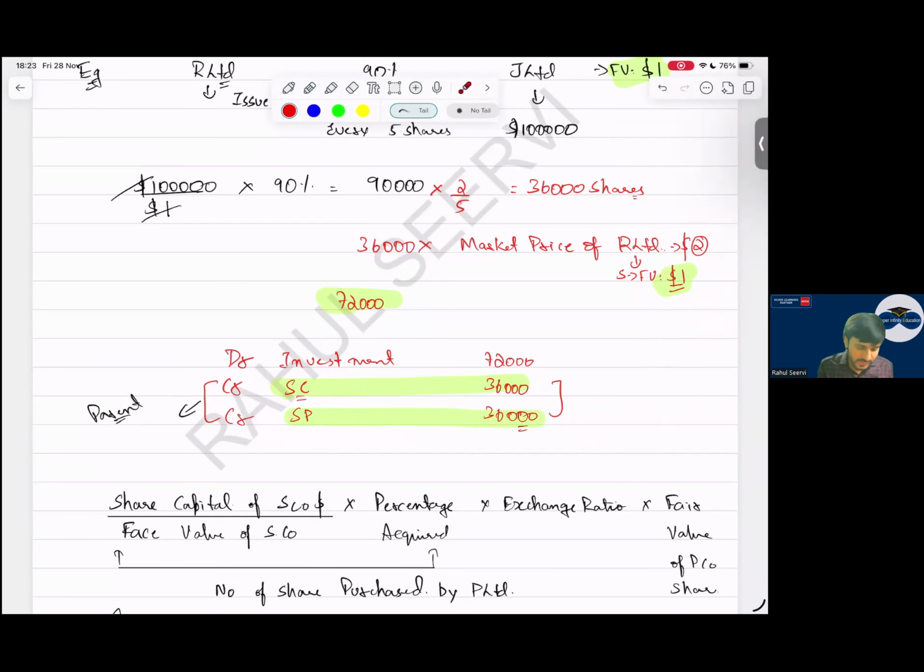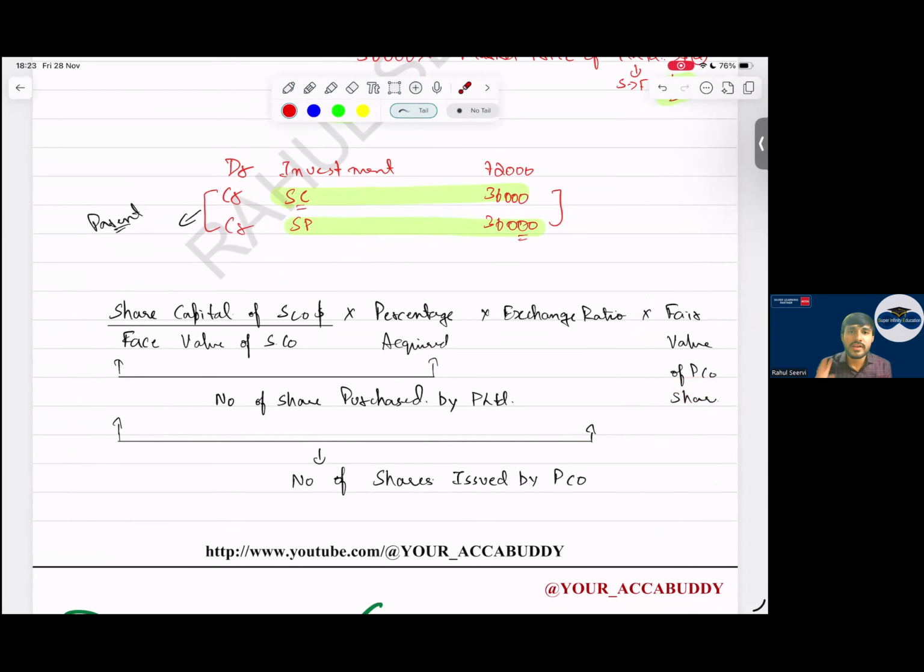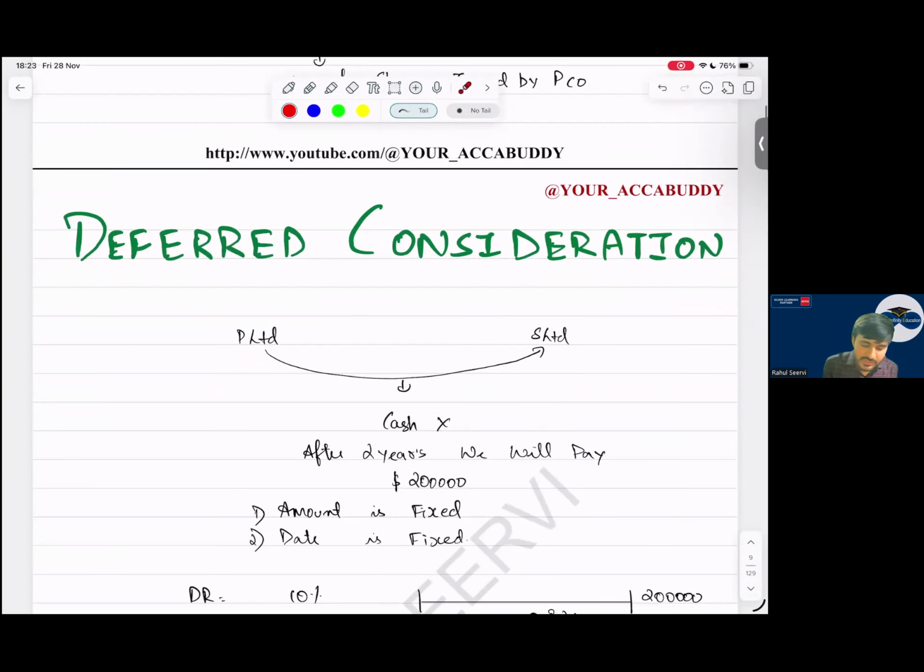So this was the formula we made for your share exchange. This is the number of shares purchased. This is the number of shares issued, sir. Into the face value of the parent company, not the subsidiary company. Second consideration done. So the third consideration is what, sir?